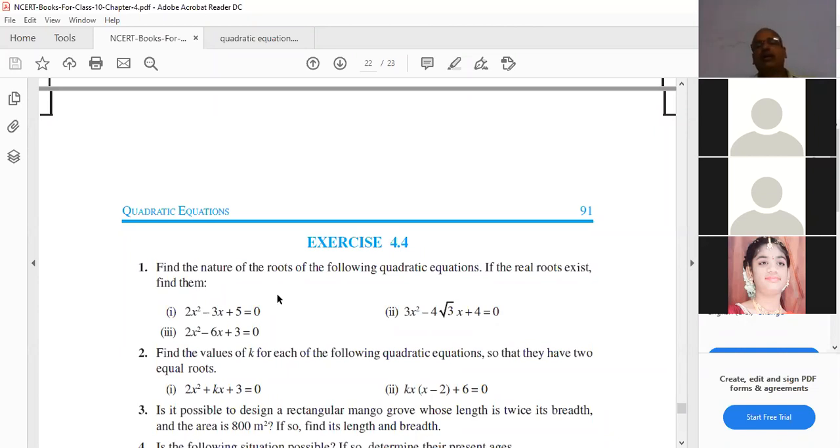Meghana, how much did you get? Yes, sir. How much did you get, b square minus 4ac? Okay, do it.